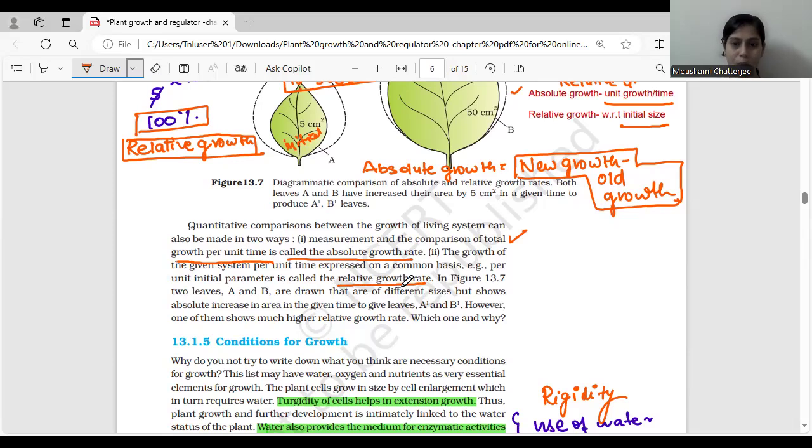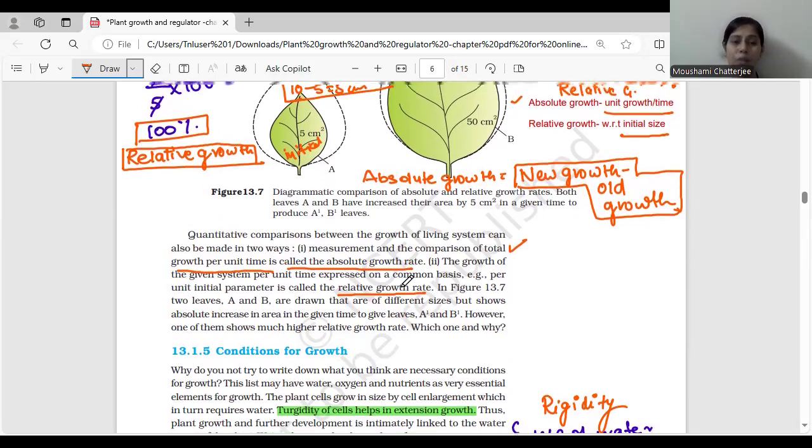In the figure, two leaves A and B are drawn that are of different sizes but show an absolute increase in area. There will be an increase in area for both in a given time, A dash and B dash. However, one of them shows a higher relative growth rate. Which one and why?